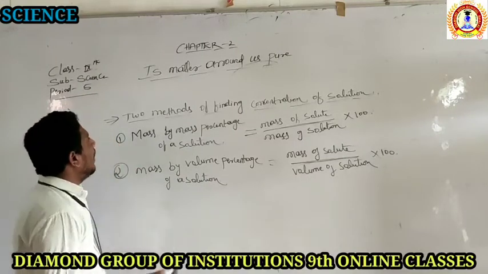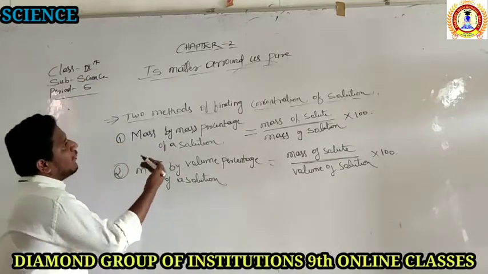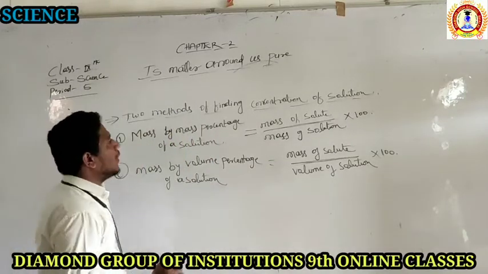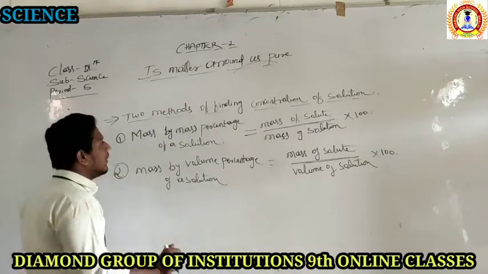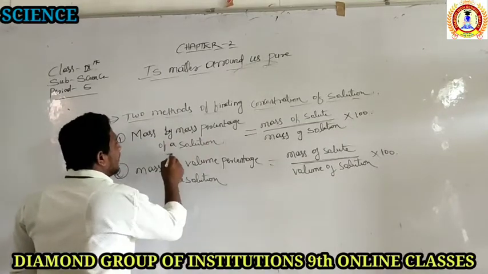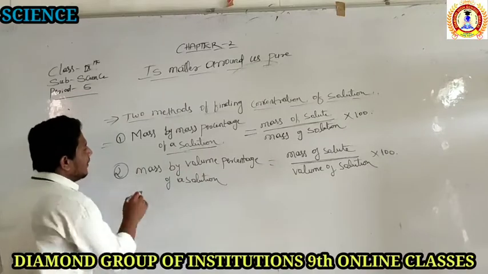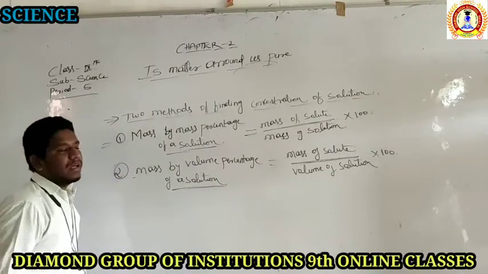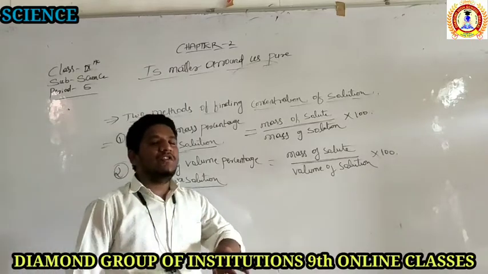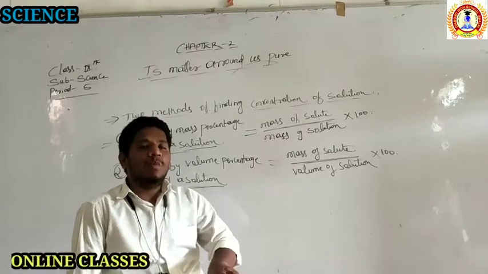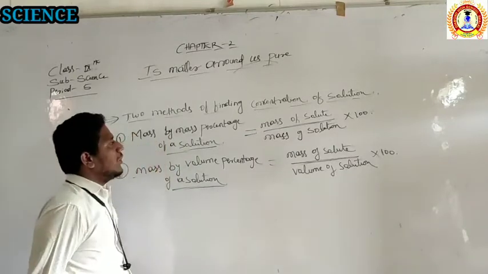Now, what is the method of finding the concentration of a solution? By applying a formula, how do we find the concentration of a solution? There are two methods. The first one is mass by mass percentage of a solution. The second is mass by volume percentage of a solution. By either of these two methods we can find the concentration of a solution.